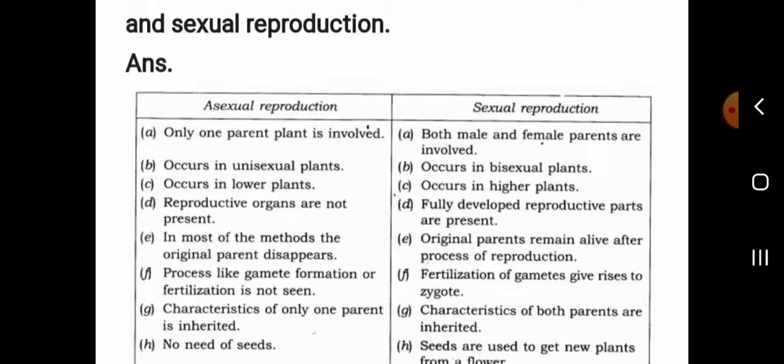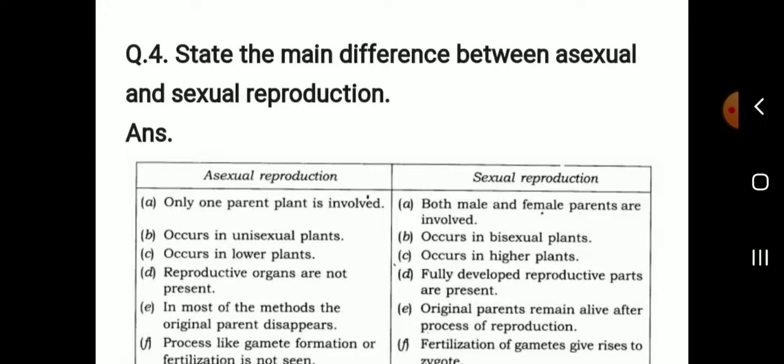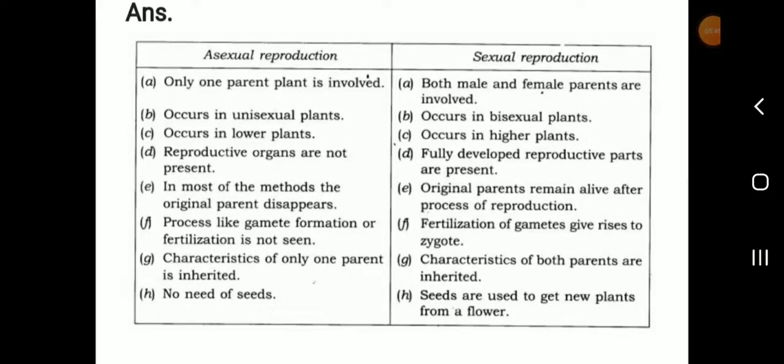Next, state the main differences between asexual and sexual reproduction. In asexual reproduction, only one parent plant is involved.